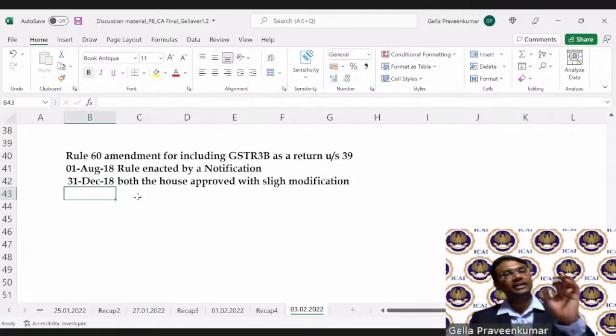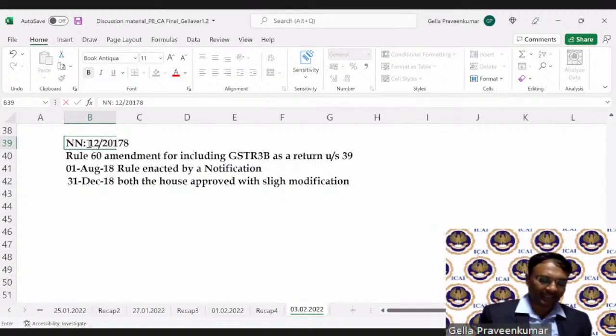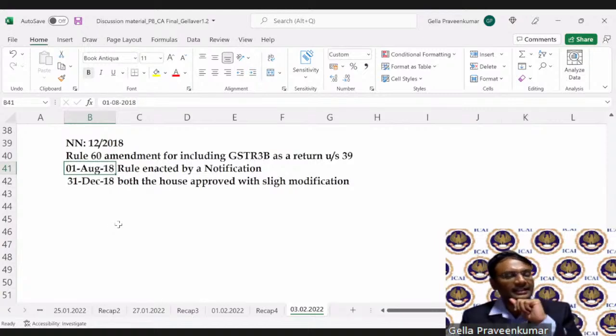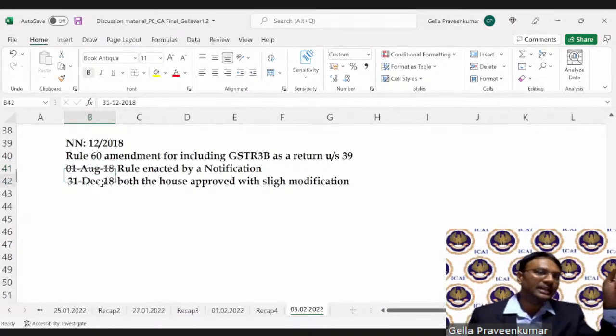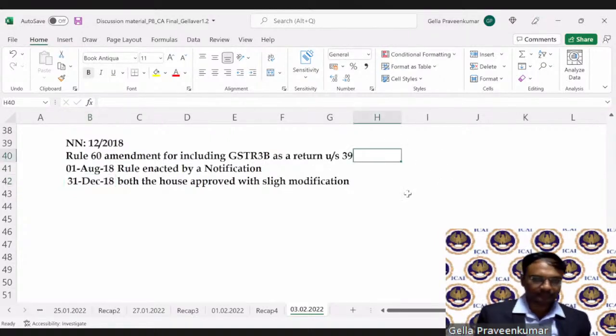Now, what they have done, assuming that there is a notification 12 of 2018, just for academic purpose. By notification 12 of 2018, they have made an amendment. Notification came on 1st August. This was approved by both the houses on 31st December. Now, there is a gap. What is the gap?